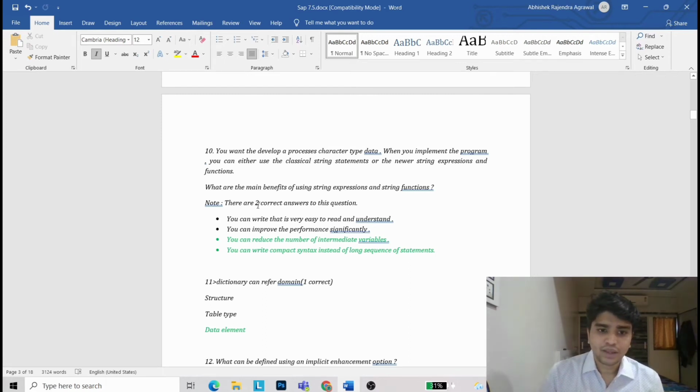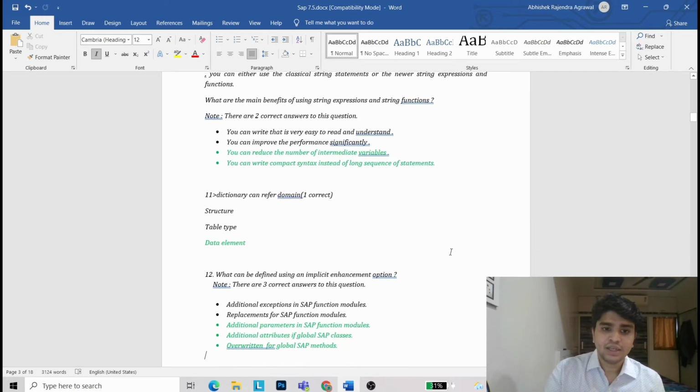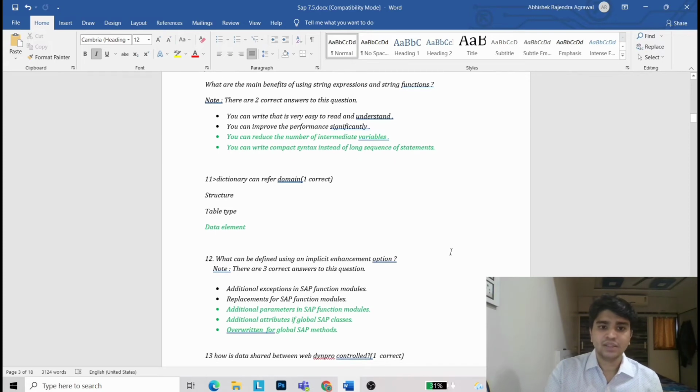Now the answer for this 10th question is, you can reduce the number of intermediate variables. You can write compact syntax instead of long sequence of statements. Now 11th question, dictionary can refer domain, structure, table or data element. The answer is data element. Dictionary can refer domain, data element.